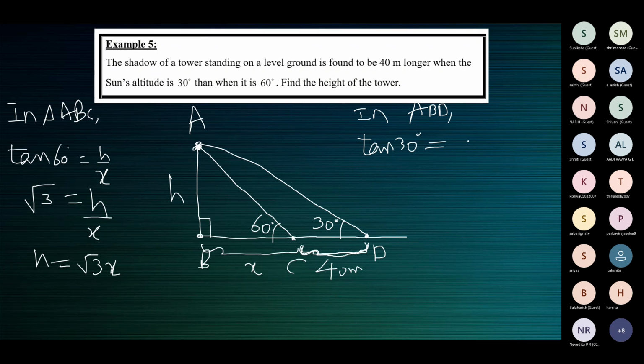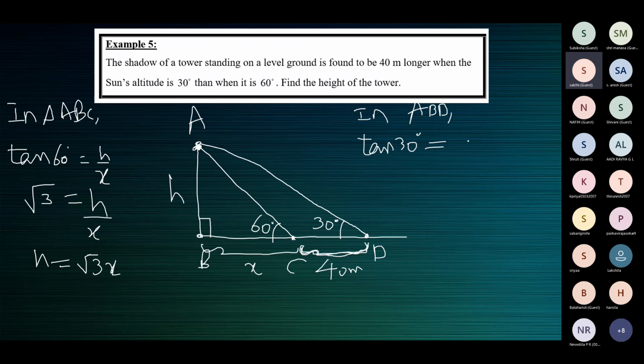Okay, one minute. Tell me the line segment that represents the length of the shadow when the elevation is 60 degrees. BC, ma'am. When the sun's altitude is 60 degrees, which line segment represents the length of its shadow? BC, very good. And which line segment represents the length of the shadow when the altitude is 30 degrees? BD. Children, it is BD.